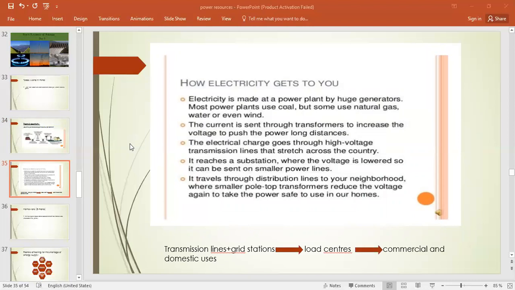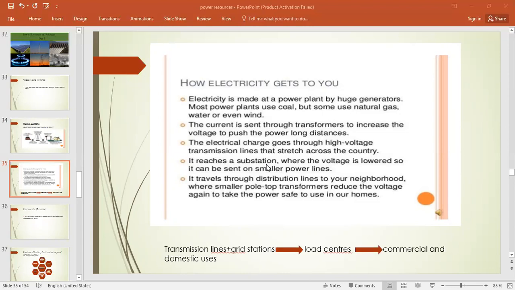Okay, now how does electricity get to you, right? The first step is that electricity is made at a power plant by huge generators. Most power plants use coal, but some use natural gas, water, or even wind, right? It depends. But we are talking about a thermal power station, so fossil fuel is being used here. The current is sent through transformers to increase the voltage to push the power to long distances. The electricity charge goes through high voltage transmission lines that stretch across the country, right? Just now I have mentioned in the previous diagram. It reaches the substation, or we can say a load center, where the voltage is lowered, so it can be sent to smaller power lines, right beta?